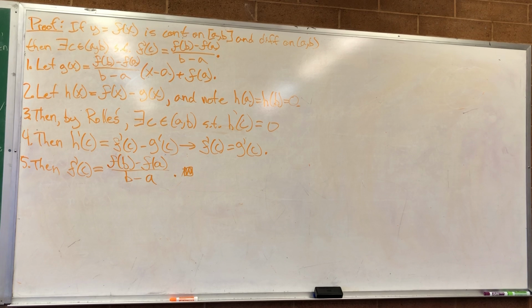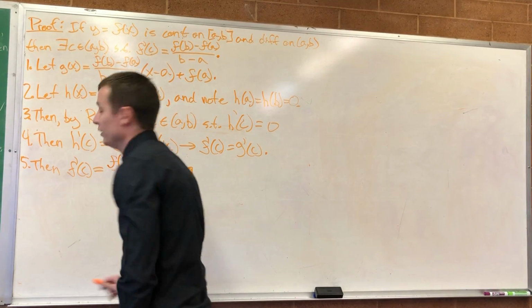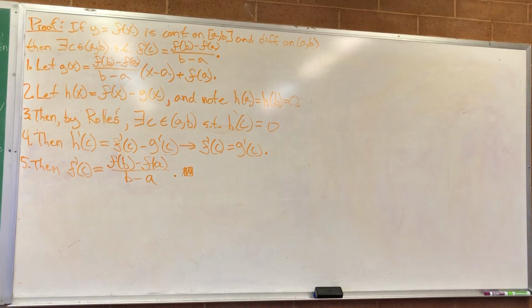Rolle's theorem, we proved that. We did example 1. The mean value theorem. Oh, so the author did prove that next. Okay, so we're on track. Now he does an example problem.